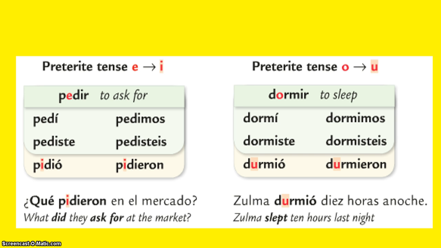Here we have two examples of IR stem changing verbs used in sentences. ¿Qué pidieron en el mercado? What did they ask for at the market? And Zulma durmió diez horas anoche. Zulma slept ten hours last night.